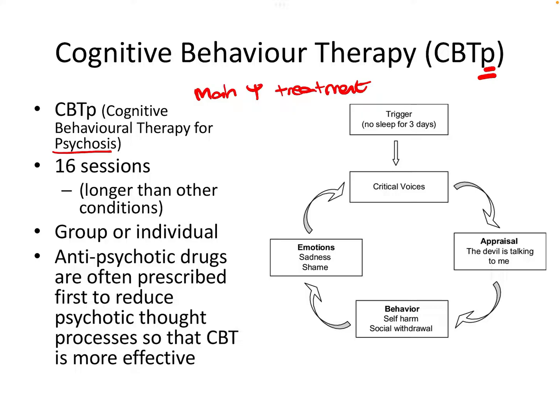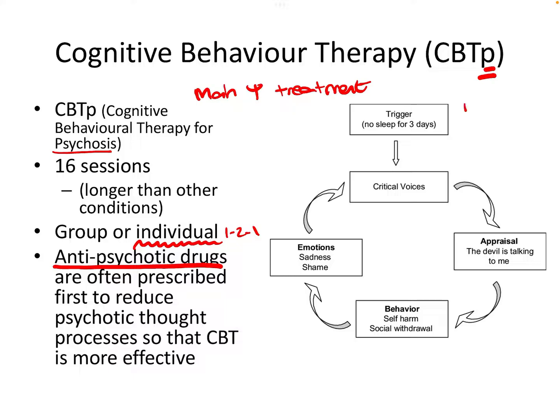In terms of the practical elements of CBT-P, 16 sessions is the recommended number of sessions for schizophrenia in the UK. It can include group or individual sessions, although the recommendation is for individual, so one-to-one sessions with a therapist. And as we know, quite often with these psychological therapies, drugs are prescribed first to help improve the insight, to help the patient to be able to reduce, in this case, positive symptoms like delusions and hallucinations, so that they can access the CBT a little bit more effectively.